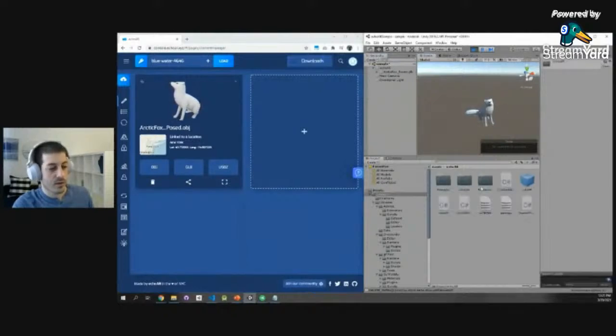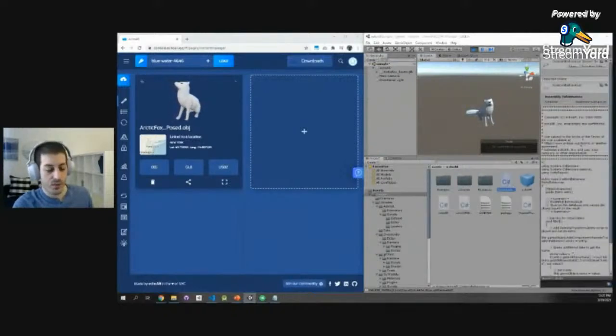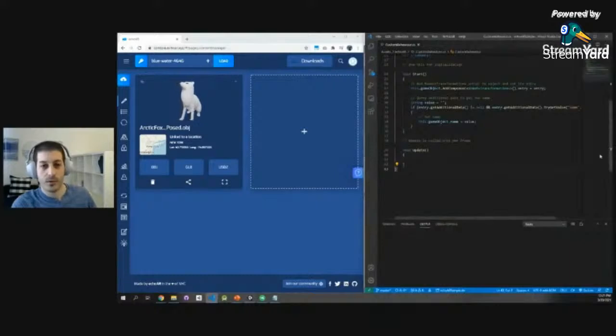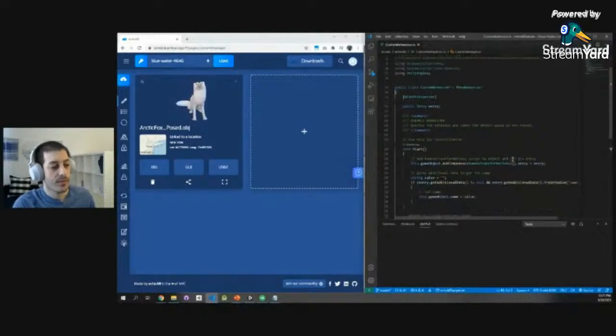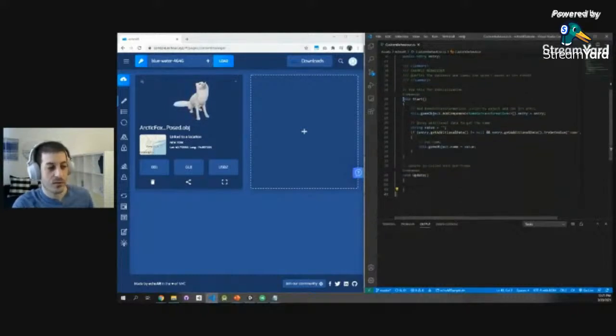So what's cool about Echo AR is that every 3D model has a custom behavior script attached to it. It's a Unity script written in C#. So if you know C#, perfect. But if you know any other object-oriented language, you're also good. Since it's in a Unity format, it has specific functions that I want us to review together.